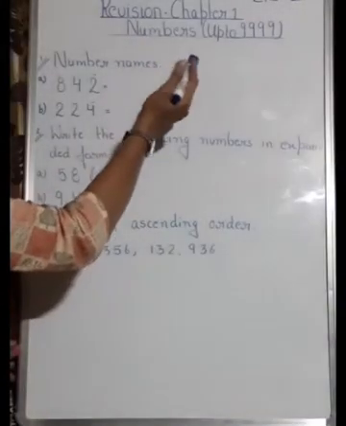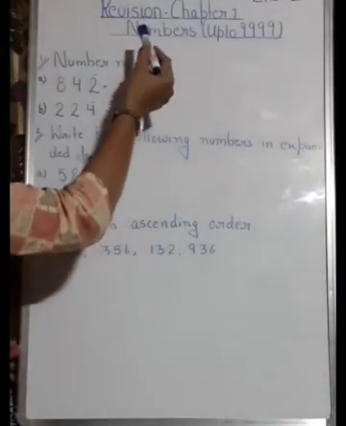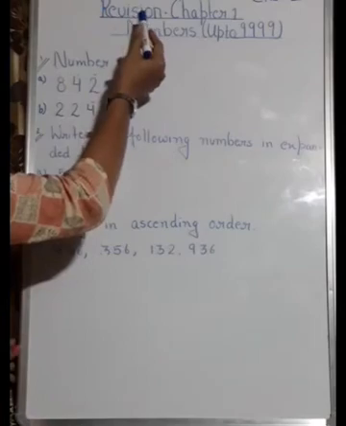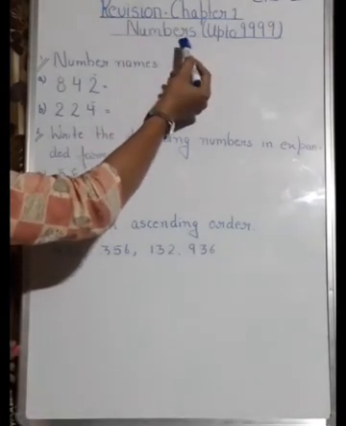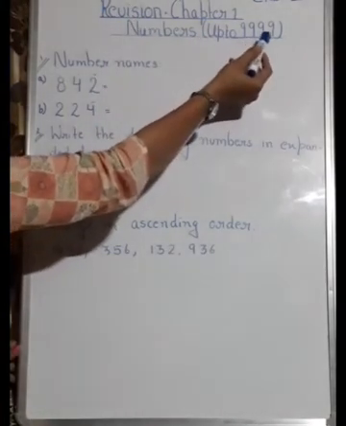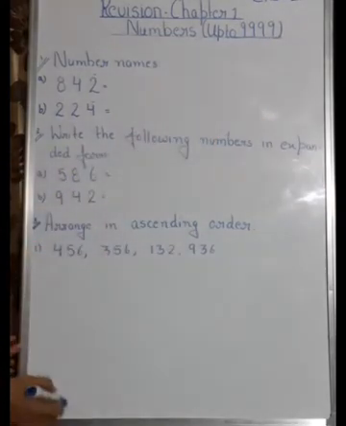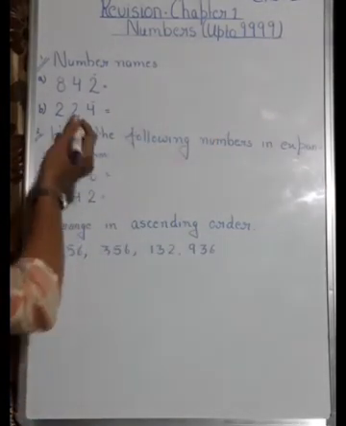So let's get started. Class third, as we have finished with our syllabus of half yearly, so today we are doing revision of your chapter number 1, that is numbers up to 9999. Okay, first we will learn how to write the number names.